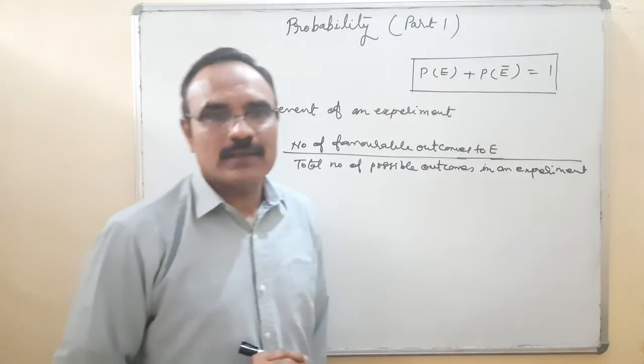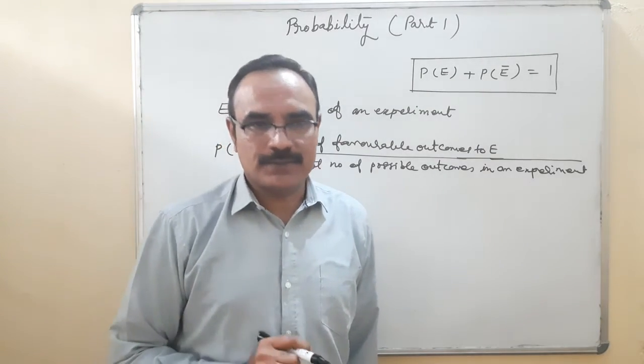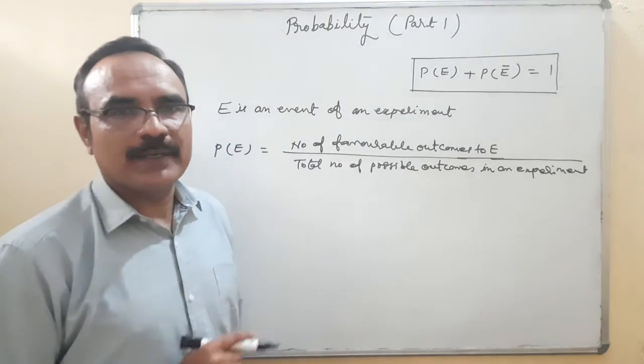Which experiment? Whenever we are using the term experiment here, it is a random experiment. So that is a formula which is to be used in each and every question.